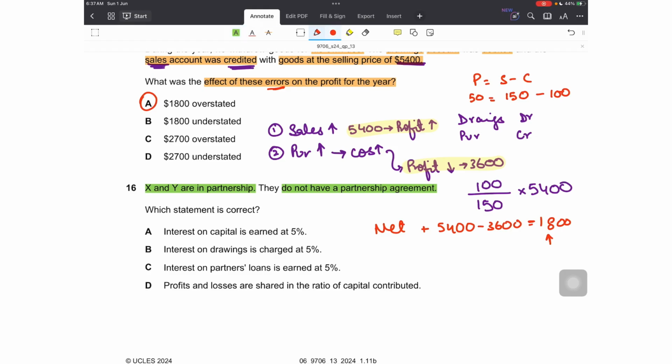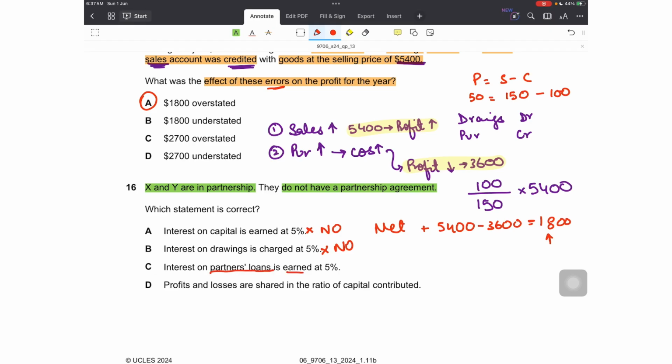So option A is interest on capital is earned at 5%. No, there is no interest on capital. Second is interest on drawings is charged at... no, there is no interest on drawings. Third is interest on partners' loan is earned at 5%. Yes, this is correct. Not more, not less. So option D is profits and losses are shared in the ratio of capital. No, they are shared equally. So C is correct.